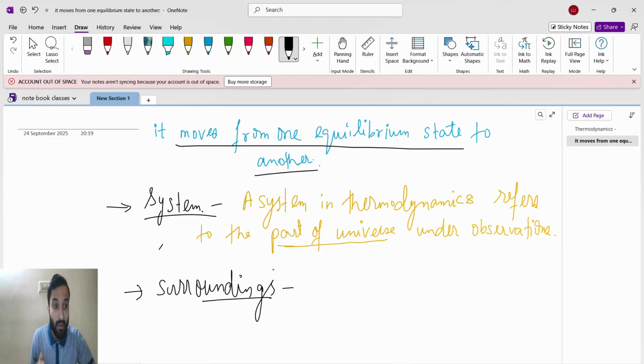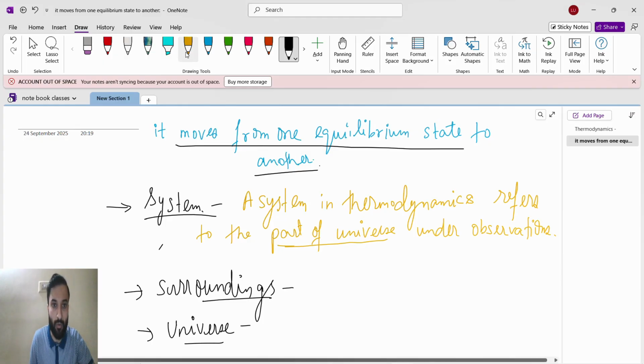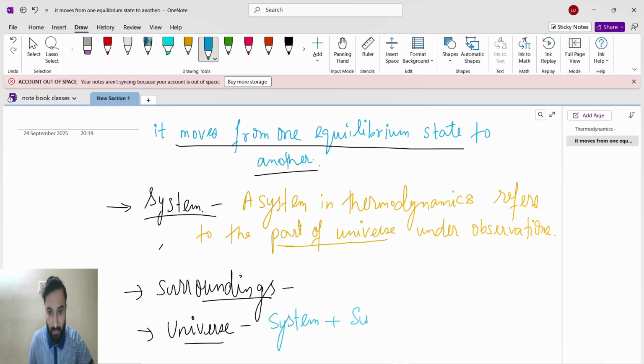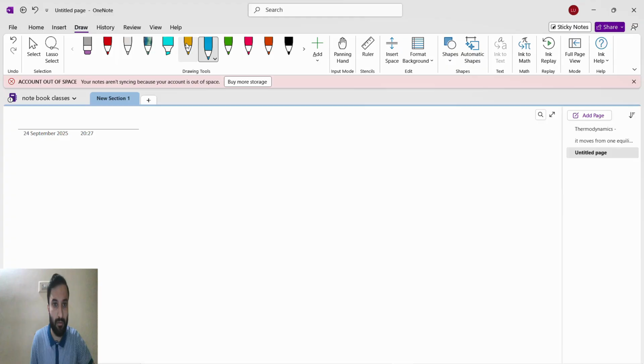Okay, now guys, universe. Universe means system and surrounding together make the universe. System plus surroundings will make the universe.